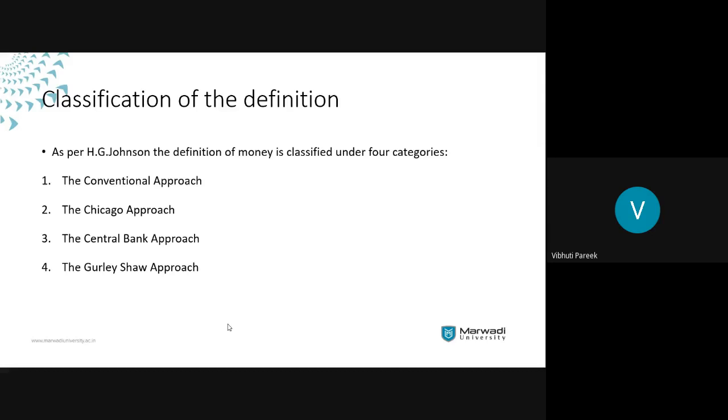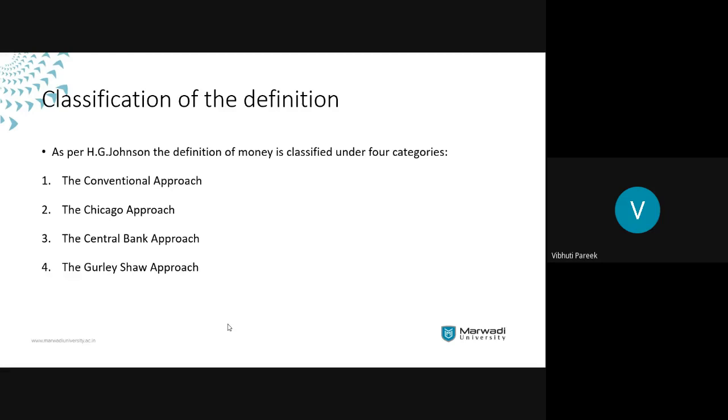Everyone was giving their own definition, everyone was telling that money is this, money is that. What he did was categorize it under four different approaches. These approaches were the conventional approach, the Chicago approach, the Gurley Shaw approach, and the central bank approach. These were the four main approaches under which money is categorized.